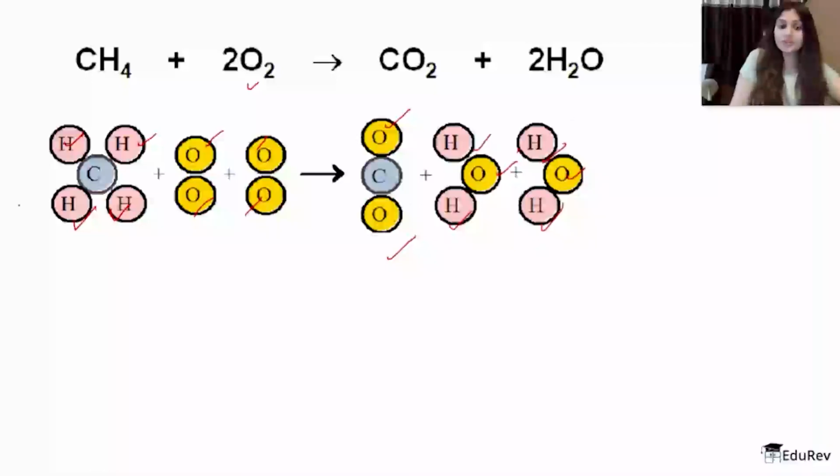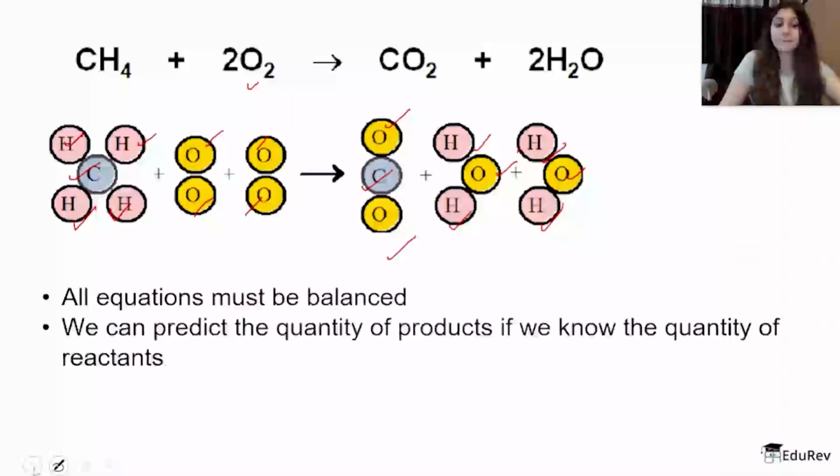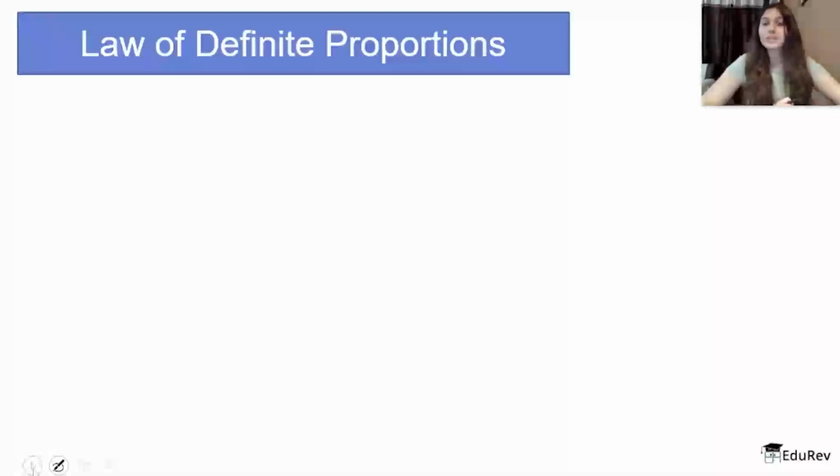On the left hand side you see 1 carbon atom, and on the right hand side you see 1 carbon atom, and this is a correct equation because all the masses are balanced. This is the reason why we always balance all the chemical reactions. Otherwise they're not in line with the law of conservation of mass, and they're not correct. Because of this law we can also predict the products if we know the amount of the reactants, and of course we have to balance all the equations.